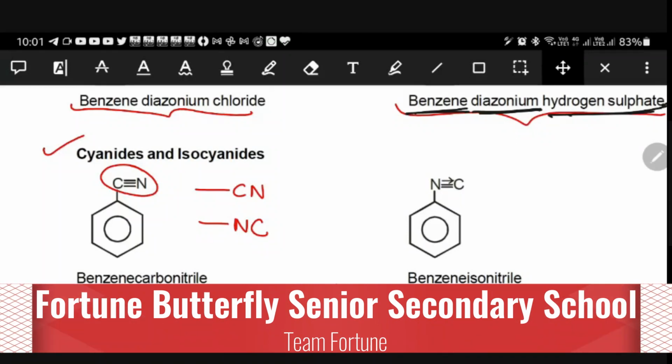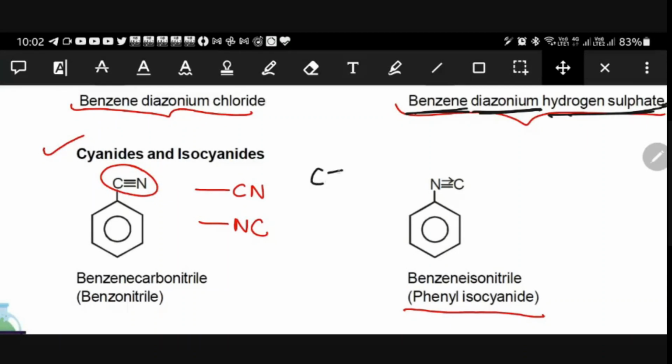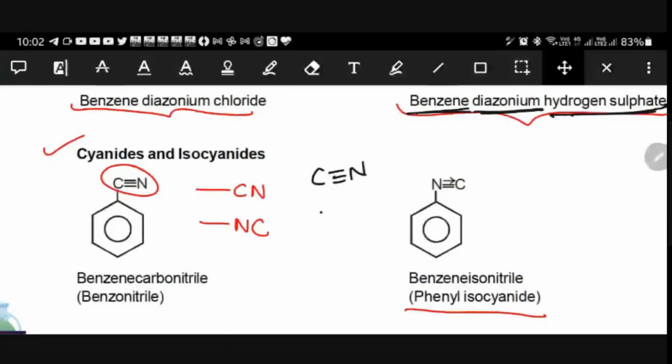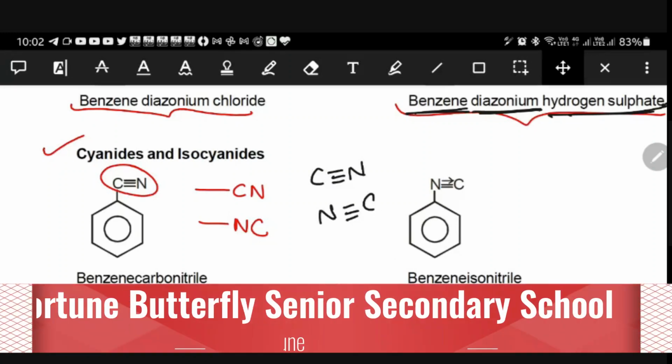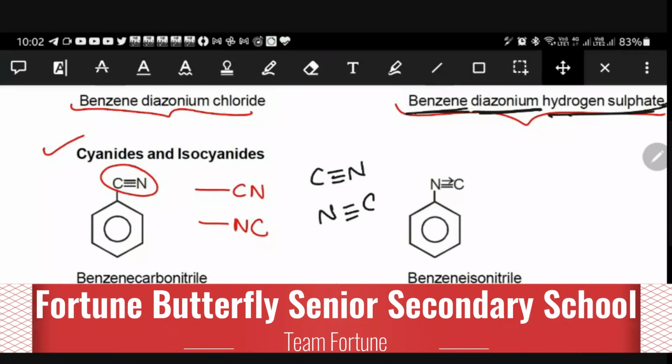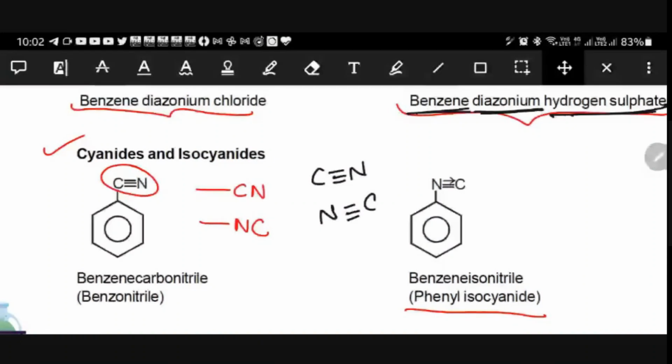Thank you. All right. Now, next, see on benzene, there are two things that can be there. This can be called cyanide, and this can be called isocyanide. Either way, it can be attached to the benzene, right? So here the common name for this is carbonitrile.